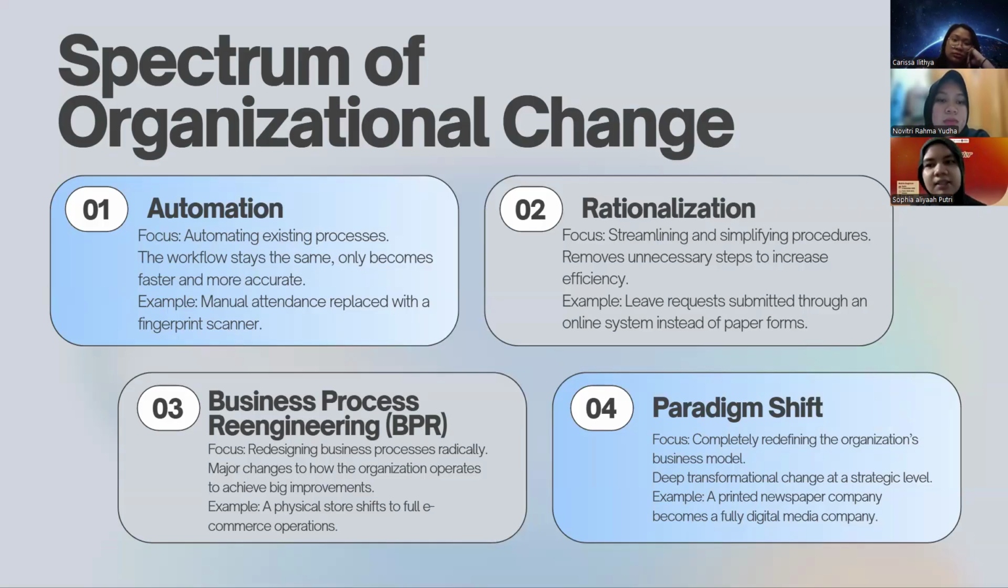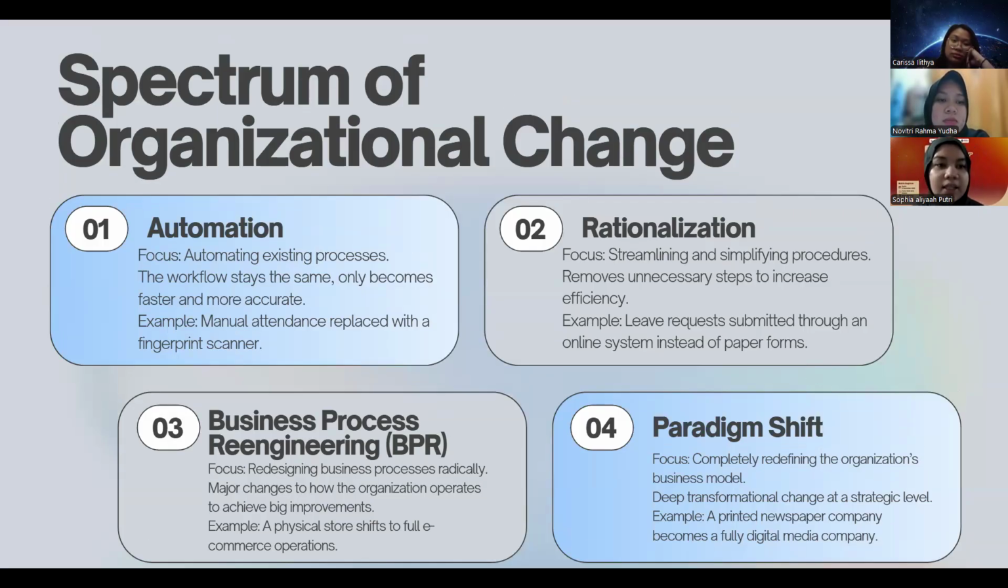Okay, next, the material is the spectrum of organizational change. There are four spectrums. The first one is automation. This is focused on automating existing processes. The workflow stays the same and only becomes faster and also more accurate. An example is manual attendance replaced with a fingerprint scanner.